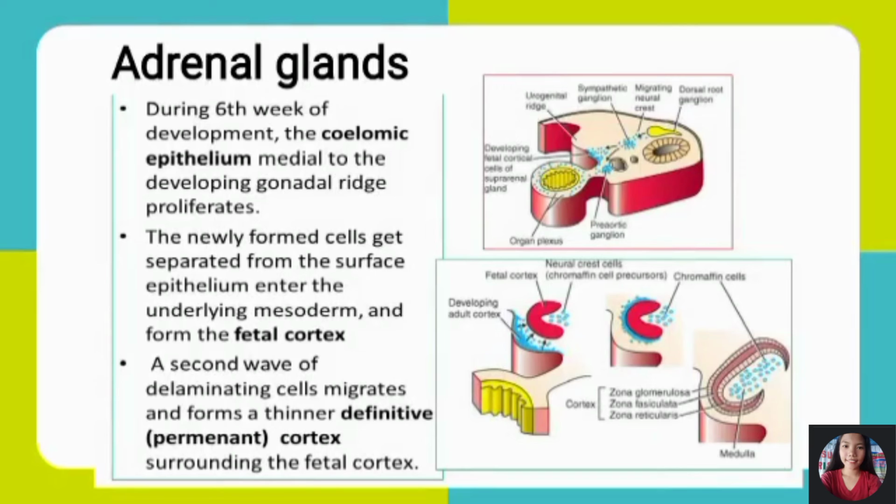Adrenal glands. During 6 weeks of development, the coelomic epithelium medial to the developing gonadal ridge proliferates. The newly formed cells get separated from the surface epithelium, enter the underlying mesoderm, and form a fetal cortex. A second wave of delaminating cells migrates and forms a thinner, definitive or permanent cortex surrounding the fetal cortex.